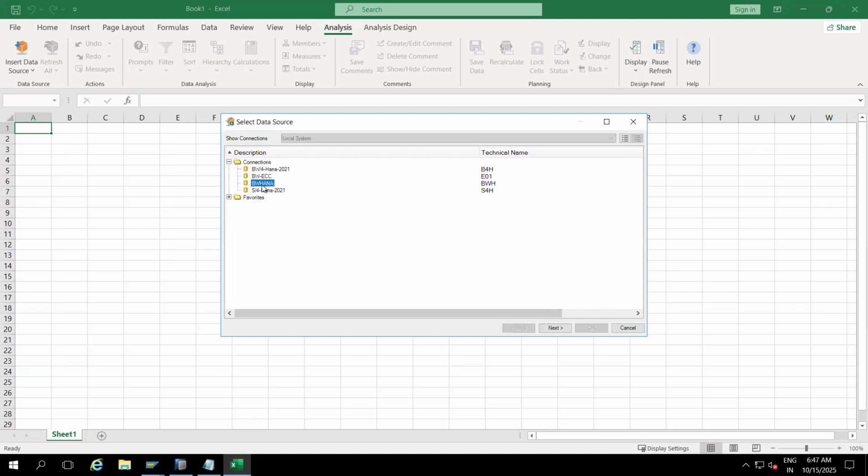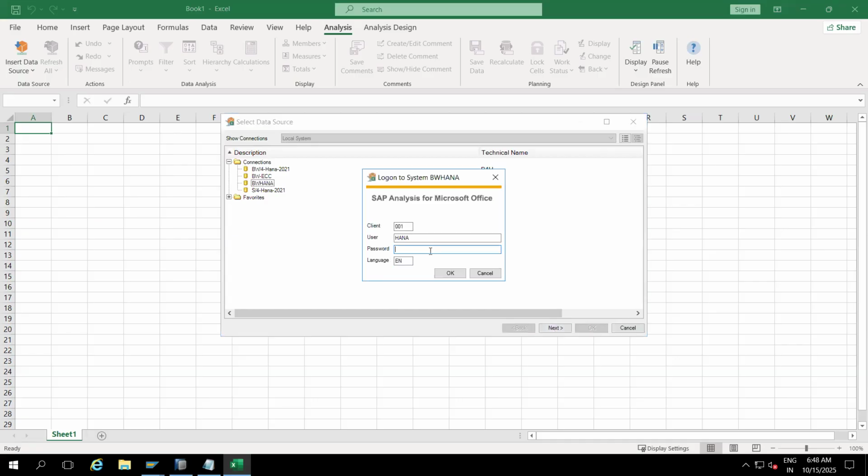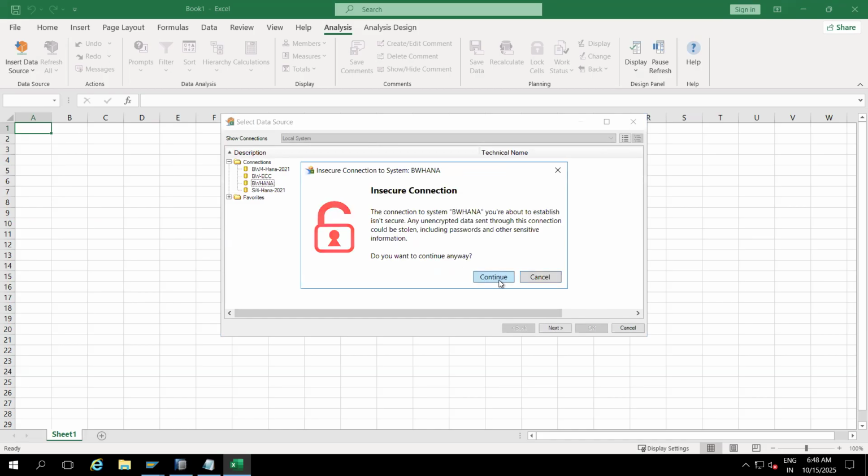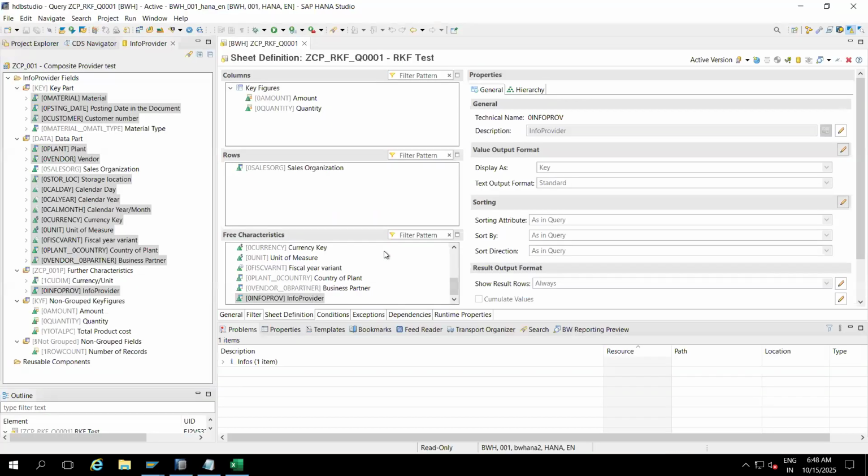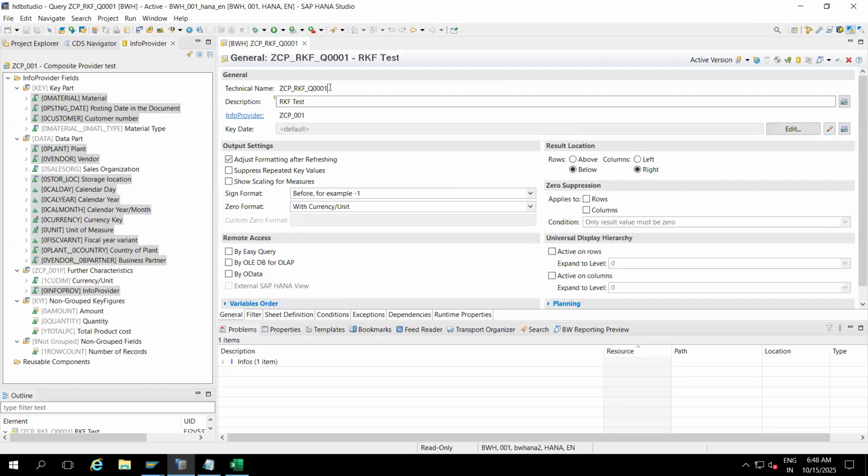Which system are we using? This system. Enter your password. Always we need to search by technical name.